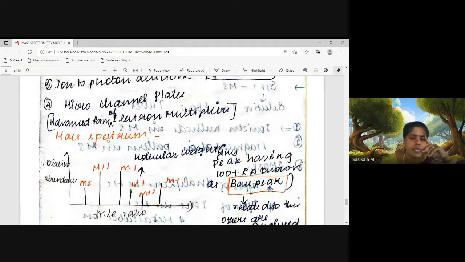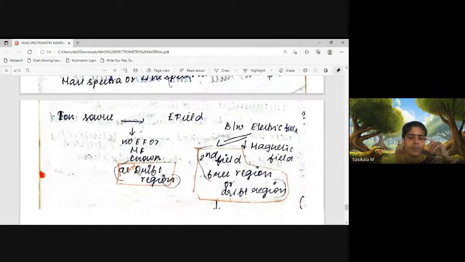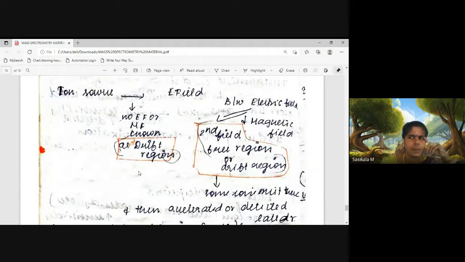This is about the mass spectrum. On the x-axis we take the mass to charge ratio. On the y-axis it is the percentage relative abundance, the relative intensity of each ion, both the parent ion and molecular ion. The molecular ion and fragmented ions formed through ionization and fragmentation are detected, and each ion's mass will be analyzed, and from that the molecular formula is also analyzed for getting structural information. This mass spectrometry interpretation you will also be doing in practicals. There you can learn.